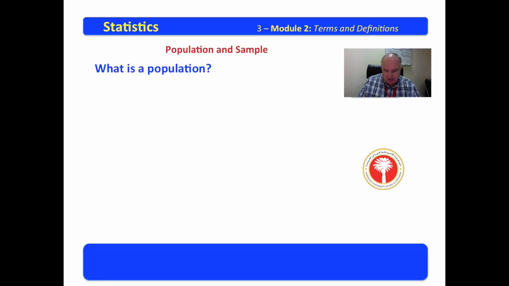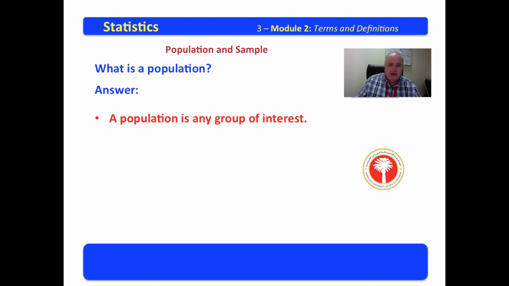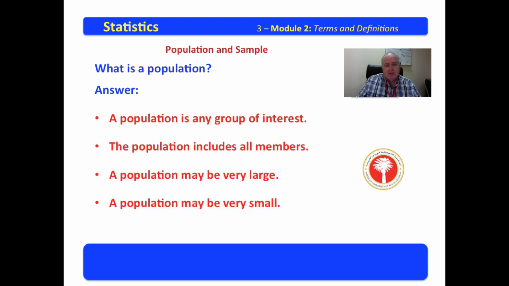What is a population? You will recall from your study of probability theory that you had what was called a sample space. The sample space was represented by the letter omega, and it was everything that was of interest, everything that would be considered. Well, a population is the same thing. The population is any group of interest, including all members in that group, and it may be very large or very small. But the population is the entire group of interest to us in a study.